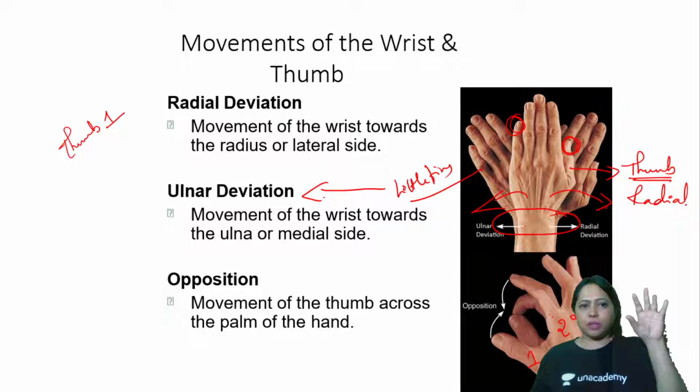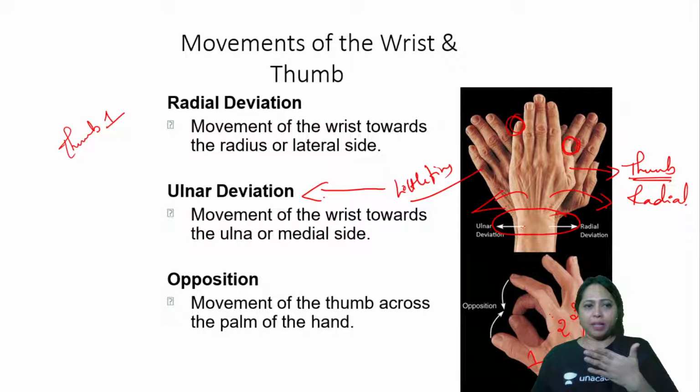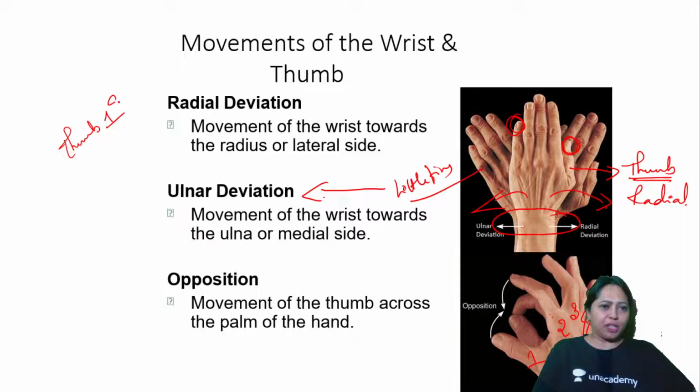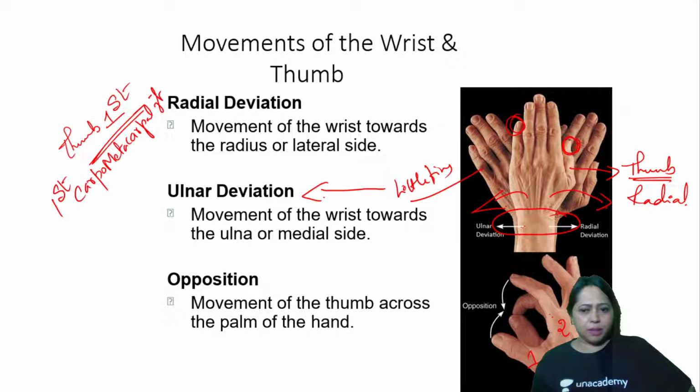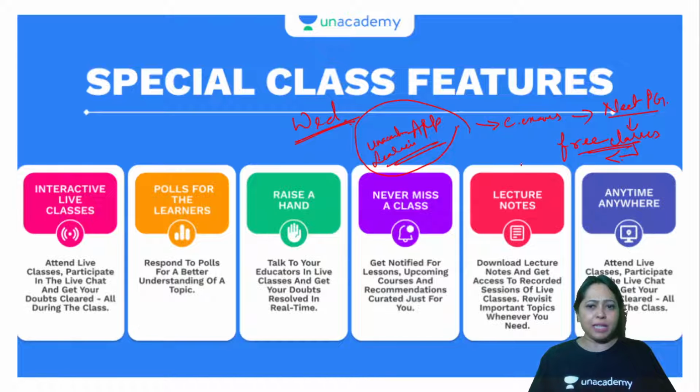1, 2, 3, 4. I have seen many people start from the fifth finger like this. No, it's always the thumb first. The thumb is the first one. And the thumb joint is known as the first carpometacarpal joint. Where are the carpals? These are all carpals, there are 4 plus 4. So this one articulates with the metacarpal, the first carpometacarpal joint. You'll definitely see it in my upcoming tomorrow class.